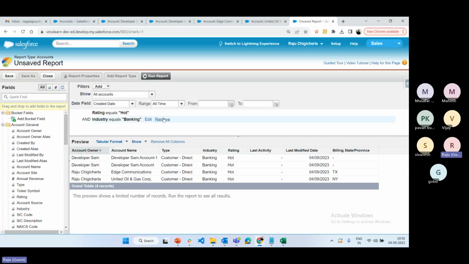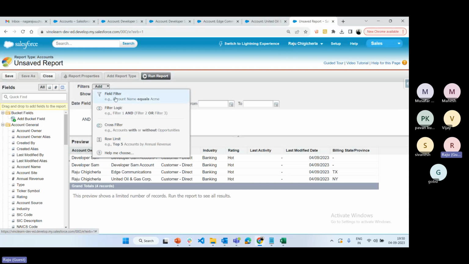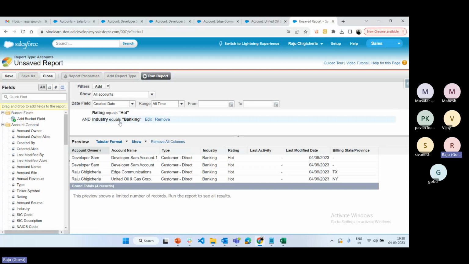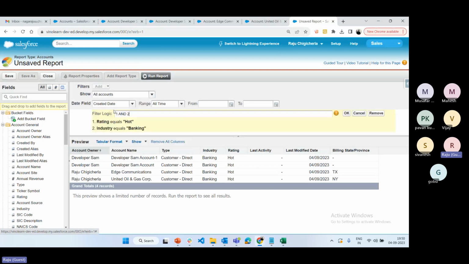Click on customize. Now you know how to add the filter condition. So when you add more than one filter, by default it shows AND. Do you want to change it to an OR condition? Then we can use the filter logic.